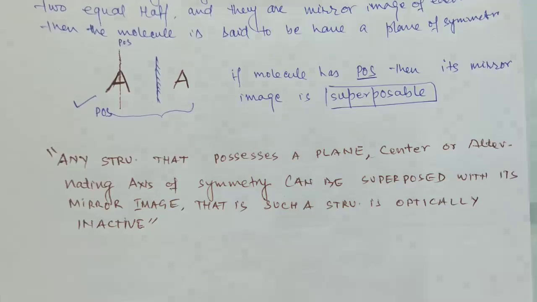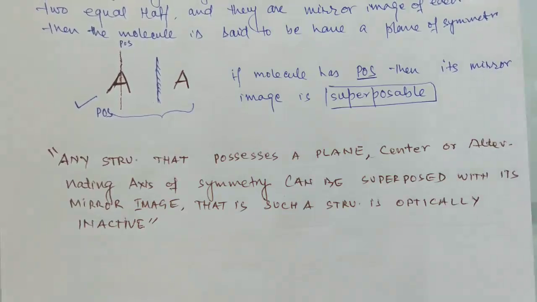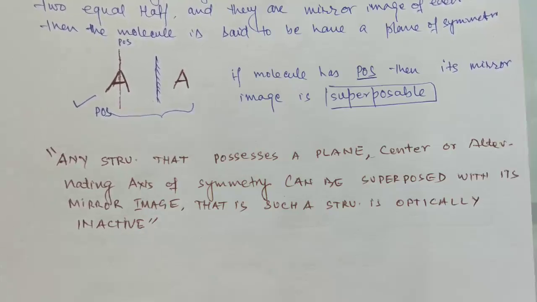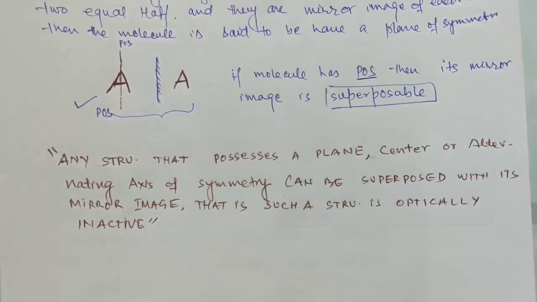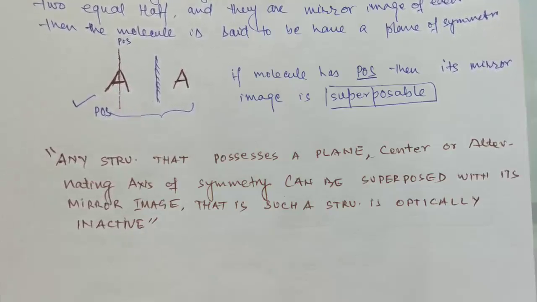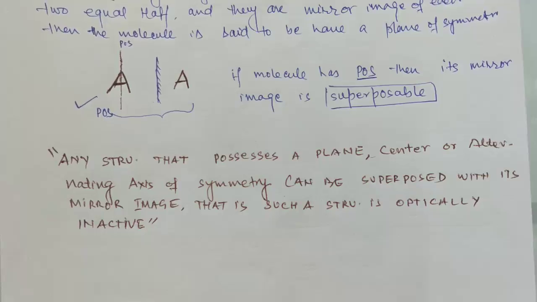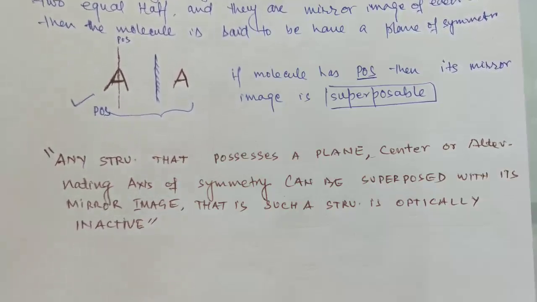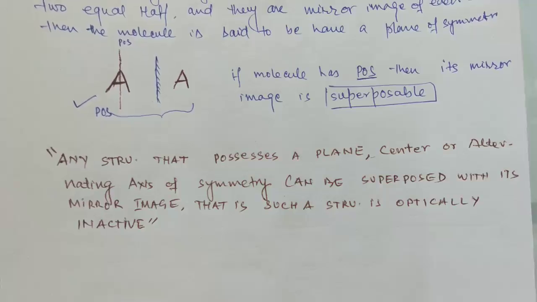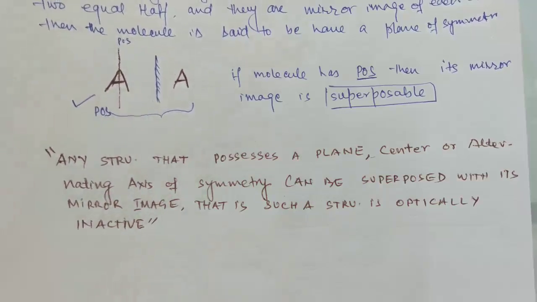Remember, any structure that possesses a plane of symmetry, center of symmetry, or alternating axis of symmetry, meaning if any one element of symmetry is present, then its mirror image is superposed on its original structure, and such a structure is optically inactive.